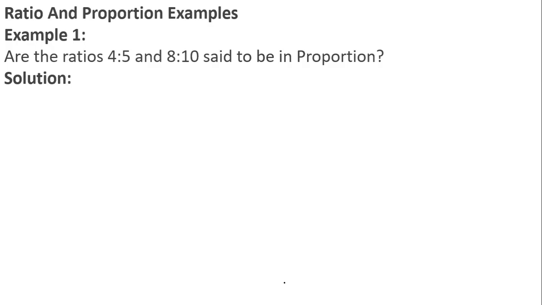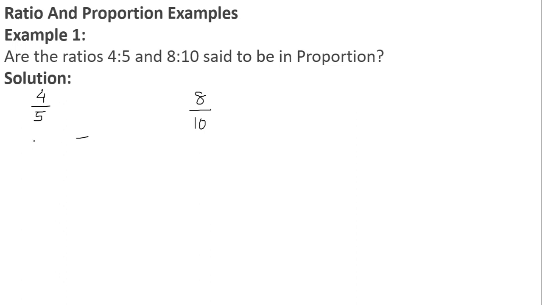This is question number 1, which I have given you as homework. Let us discuss this. Are the ratios 4:5 and 8:10 said to be in proportion? Okay, let us see this. The first ratio is 4:5, which can be written as 4/5, and the other ratio is 8:10, which can be written as 8/10. This is how we pronounce the ratios. So, 4/5 and 8/10.